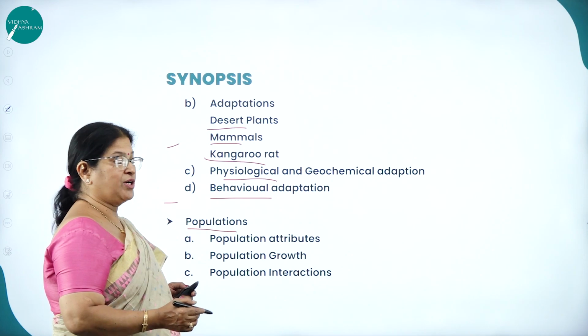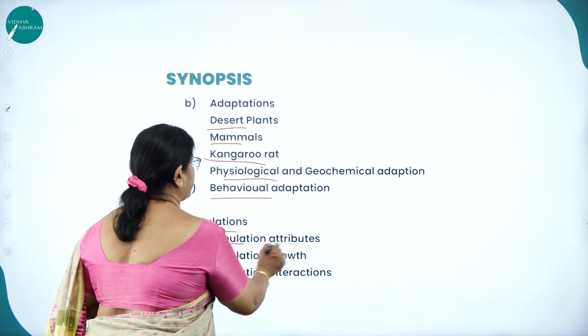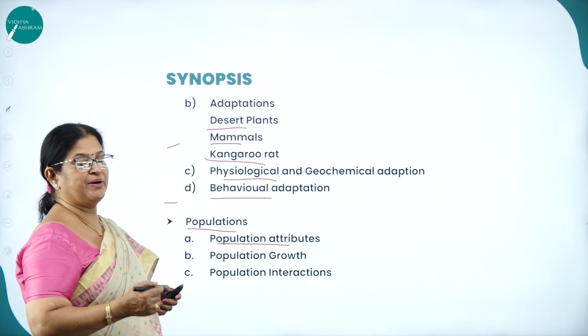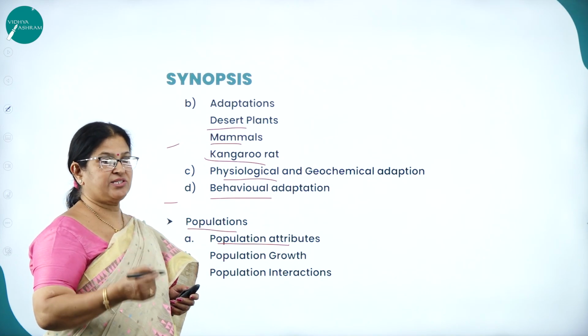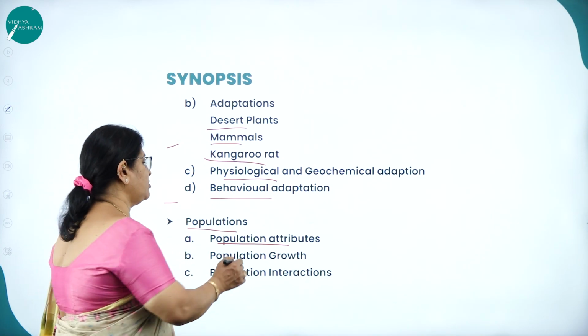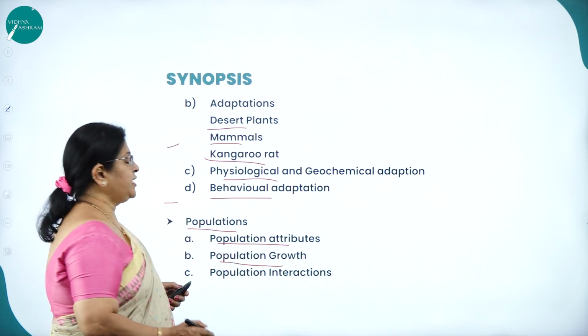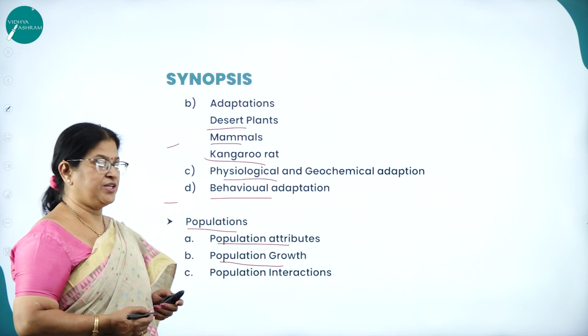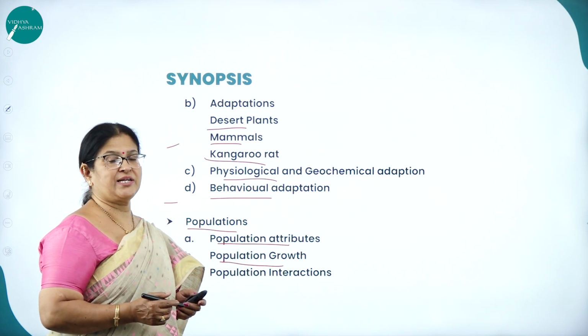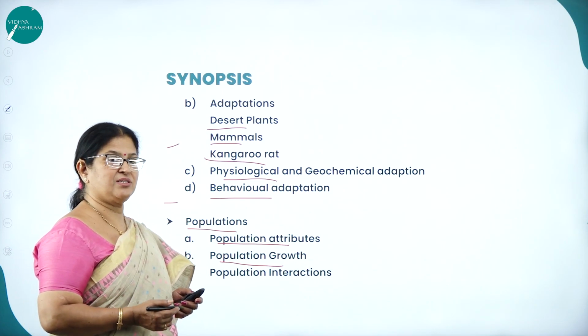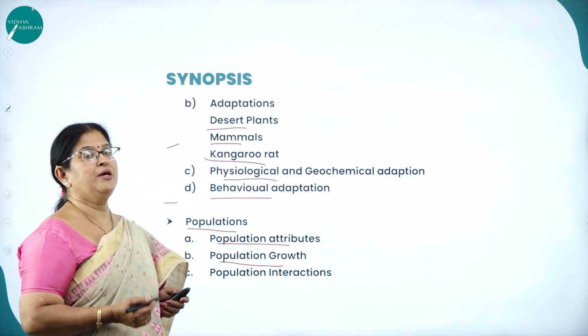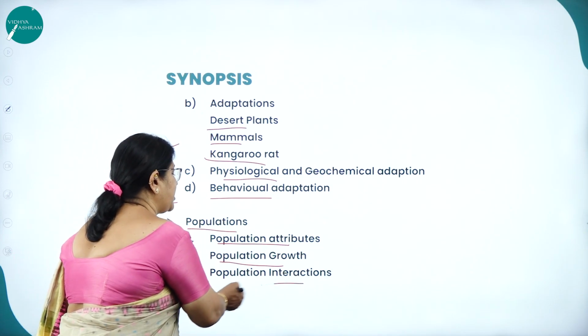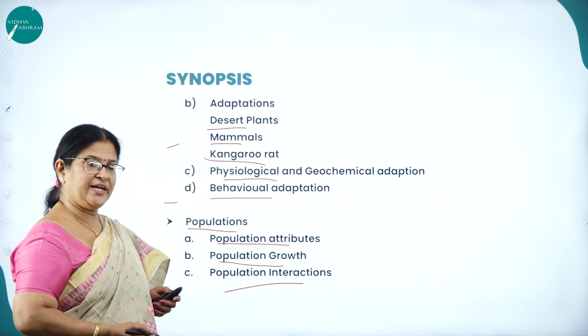Then population. What are the population attributes we come across? That is the birth rate, the death rate, sex ratio, age pyramid, all those are population attributes. Then population growth, where we come across logistic growth and exponential growth. Then population interactions like commensalism, mutualism, parasitism, predation, all that we are going to come across in population interactions.